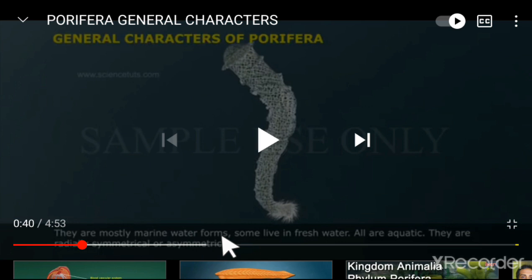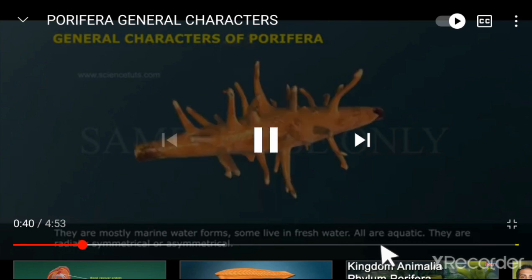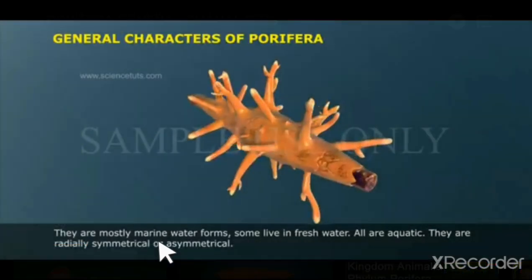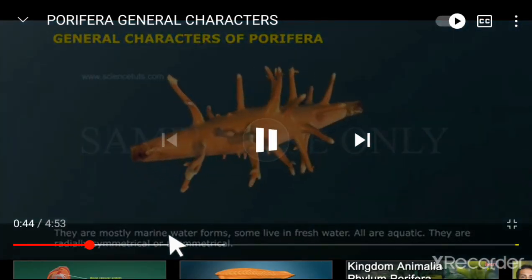What we should know is that mostly they stay in salty water, sea, oceans. Only some live in fresh water. But yes, all primitive organisms are aquatic and they are radially symmetrical or asymmetrical, means in a circular fashion, right?